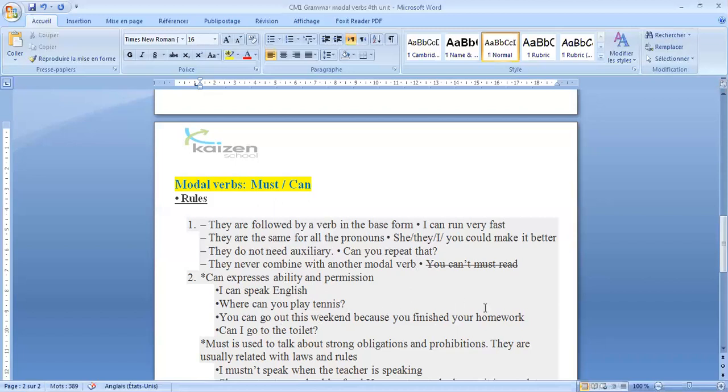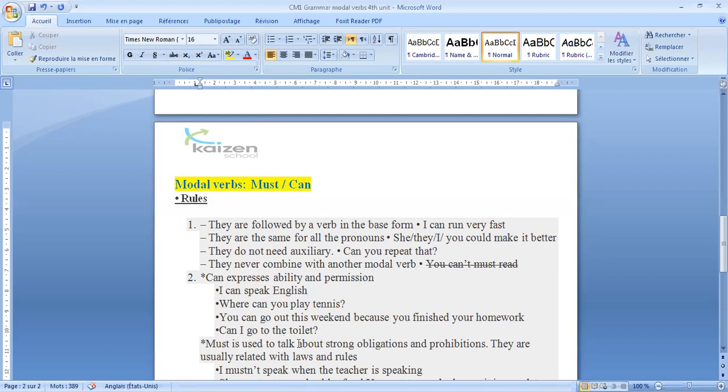So here we have a permission. You can go out. But the first sentence is an ability. I can speak English. What can I do? I can speak English. The last one, can I go to the toilet? Here we are asking about permission. Asking permission.